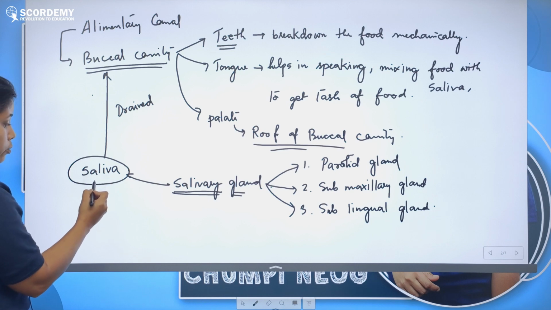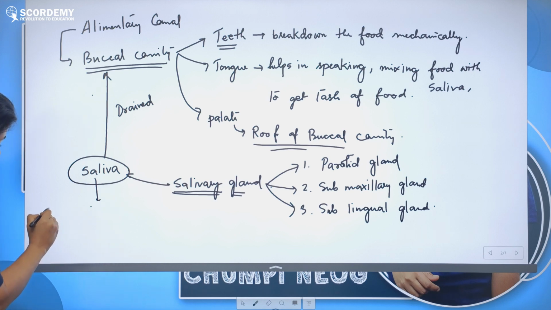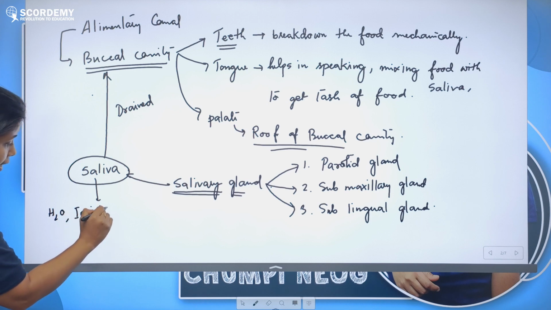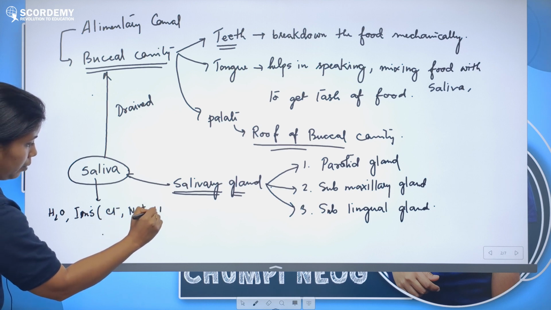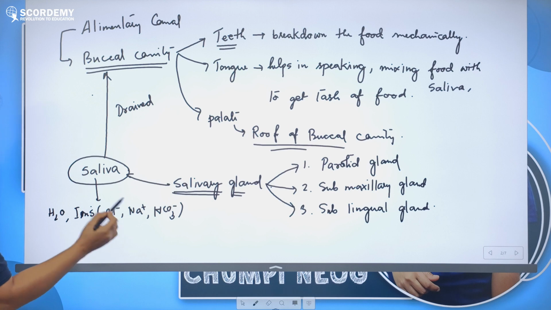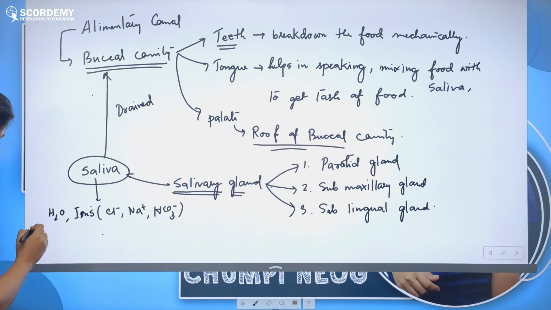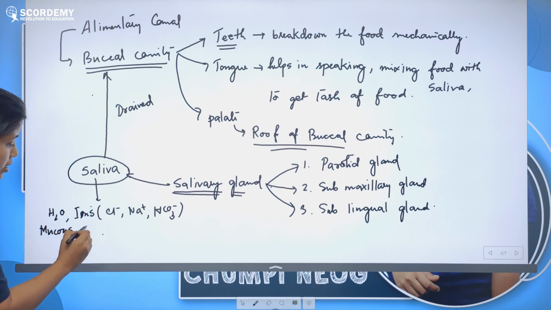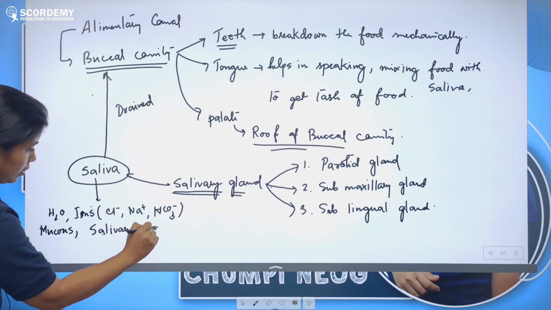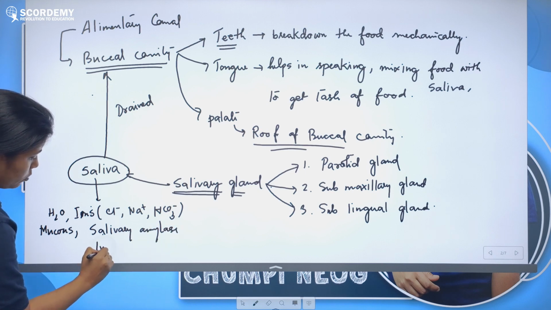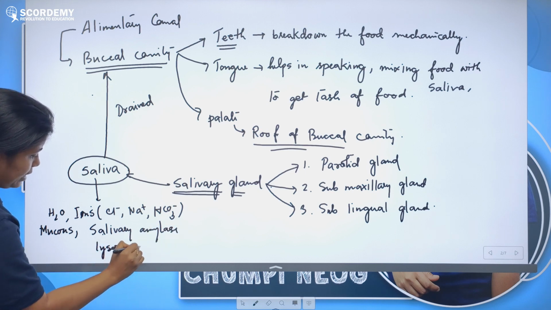Now if we want to know about saliva, our saliva contains water, ions, basically chloride, sodium, bicarbonate, etc., but these are the major ones. It also has mucus, because we need to make the food slippery, and enzymes, that is salivary amylase and lysozyme.